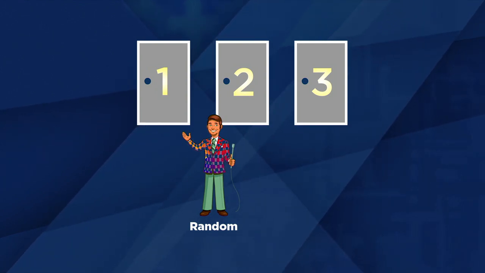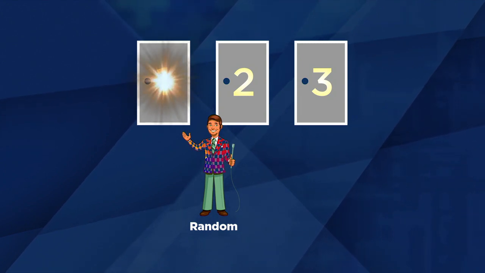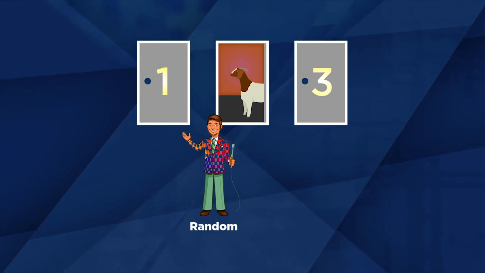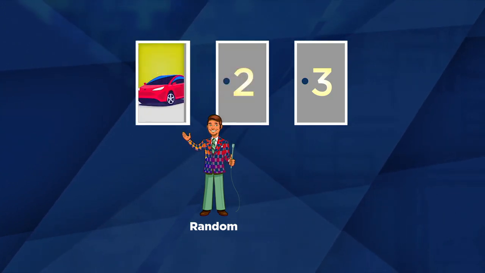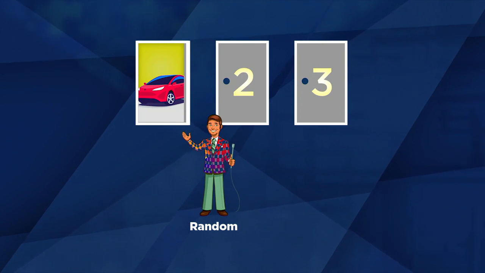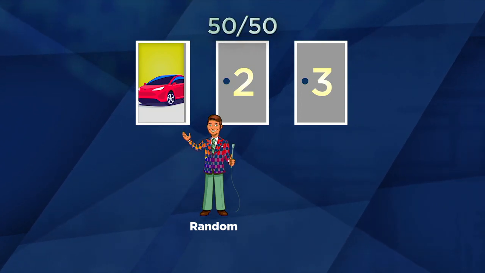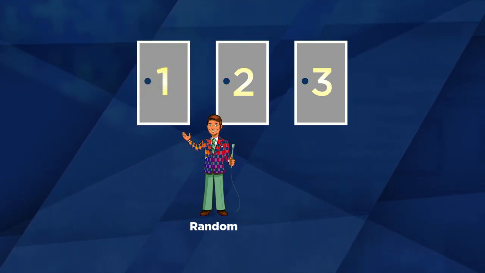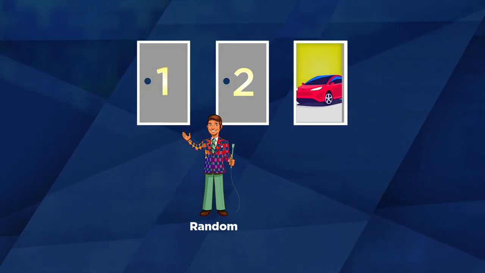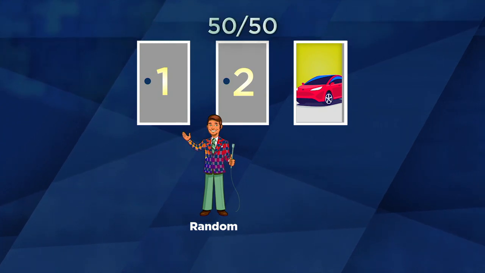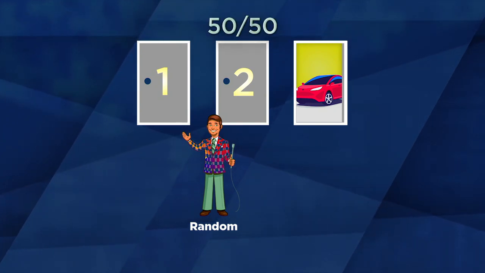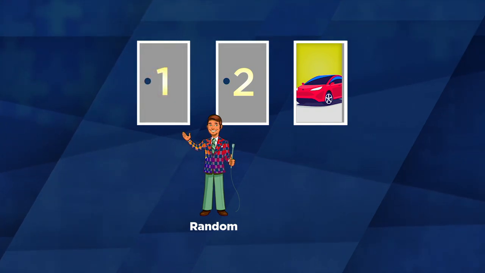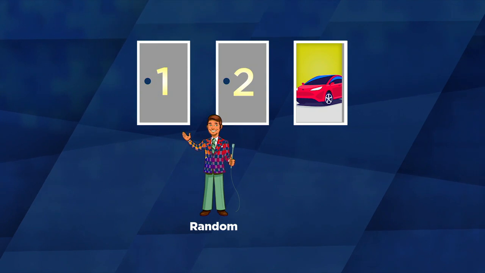Okay, let's see what we can make of this situation. We chose door 1, and then Random Monty threw open door 2 and just happened to reveal a goat. Now, if the car is actually behind door 1, then it's 50-50 that Monty will open door 2 since he chooses his door randomly. But if the car is actually behind door 3, then it's still 50-50 that Monty will open door 2. Remember that Random Monty doesn't know where the car is. He still won't open your door, but other than that, it's always 50-50 between the other two doors.